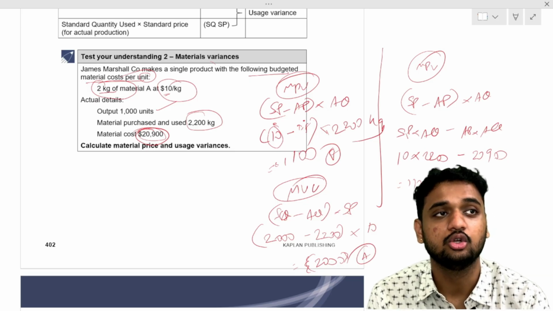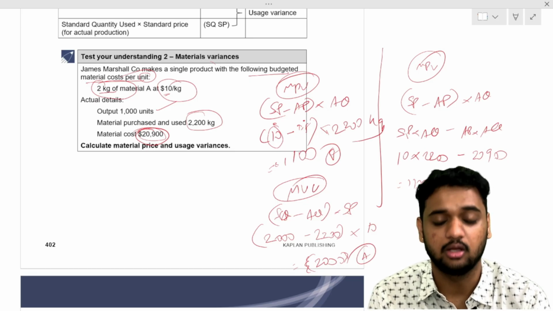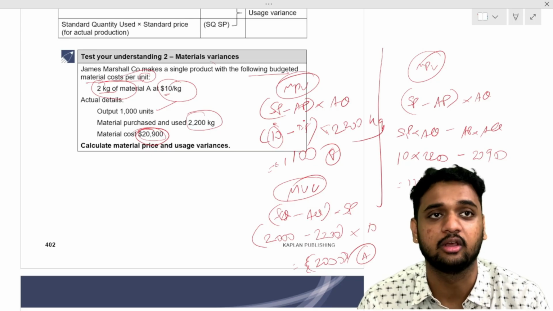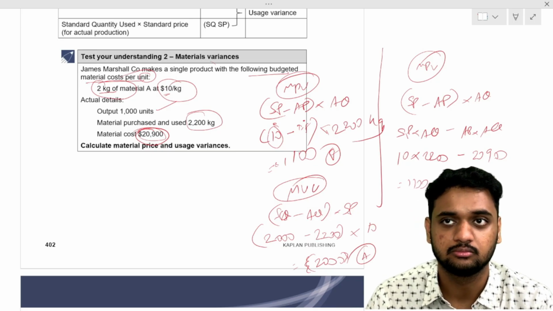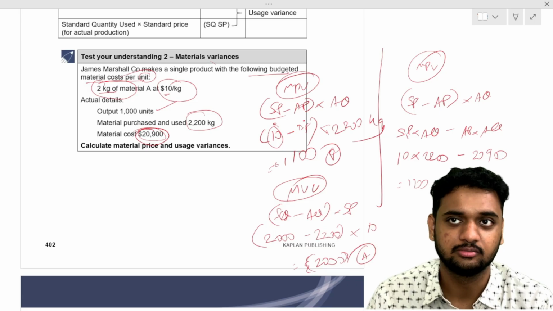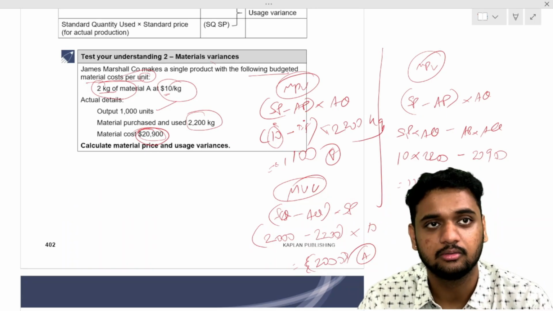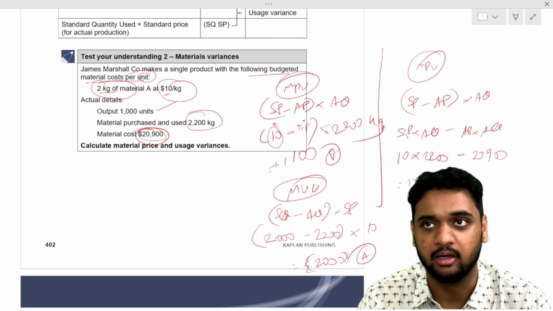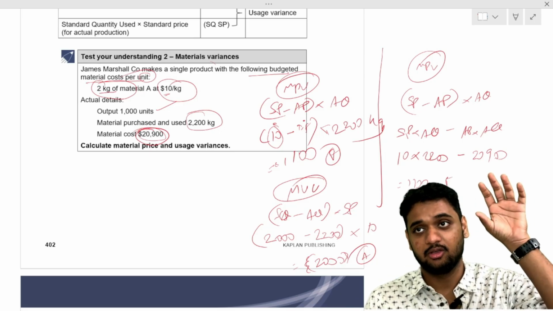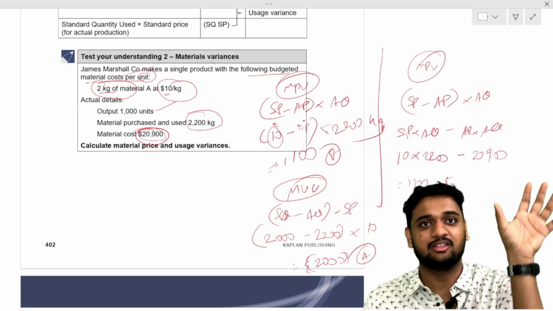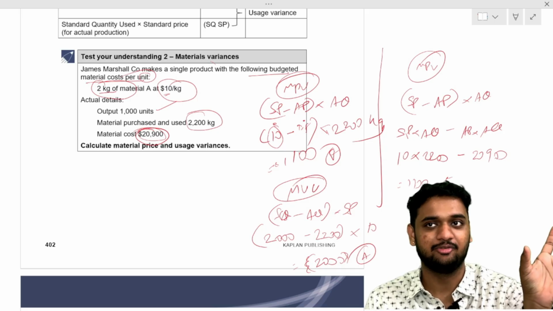Understood? On a total basis, is it bad or good for the company? How bad, by how much? Bad by 900. Because of price, I am saving 1100 rupees because of price difference.